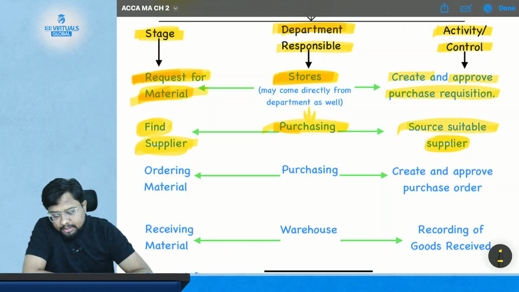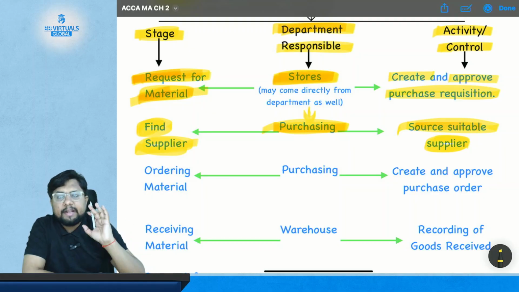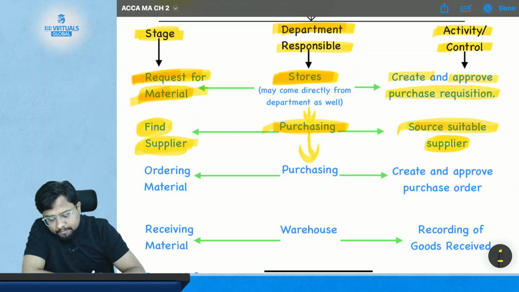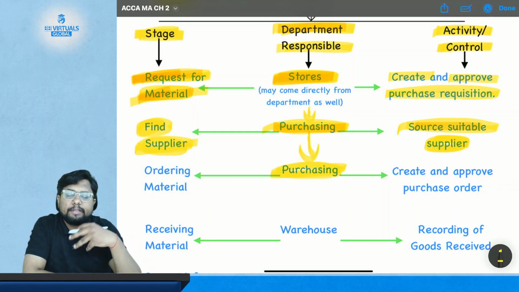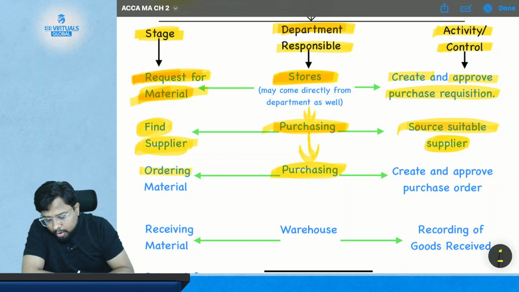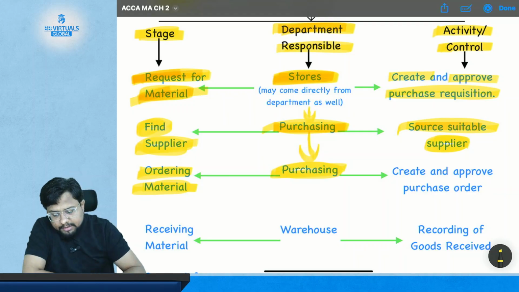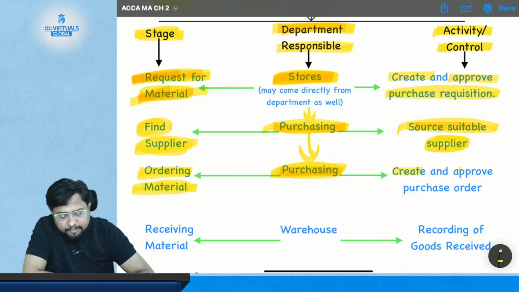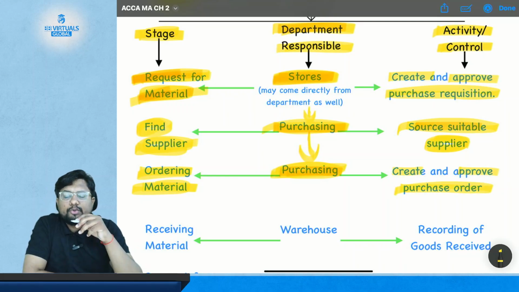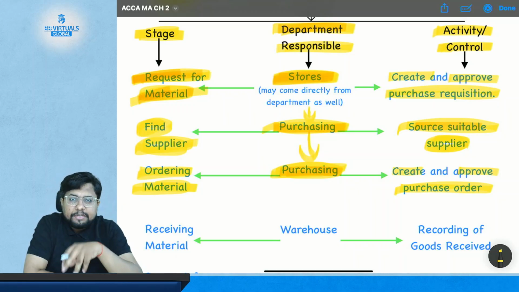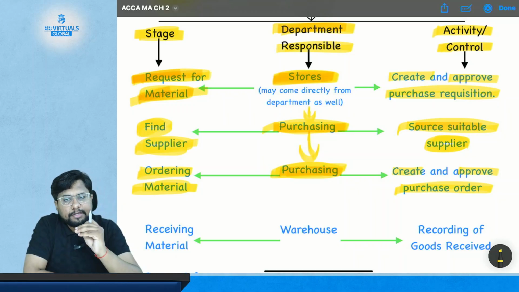Okay, so the purchasing department will find the suitable supplier, and after finding the suitable supplier, what will this same purchasing department do? It will order the material. So ordering the material is the stage, and who is responsible? The purchasing department. And what is the control here? It creates and approves the purchase order. Okay, so the store department will create and approve what? The purchase requisition, but the purchasing department will create and approve the purchase order.